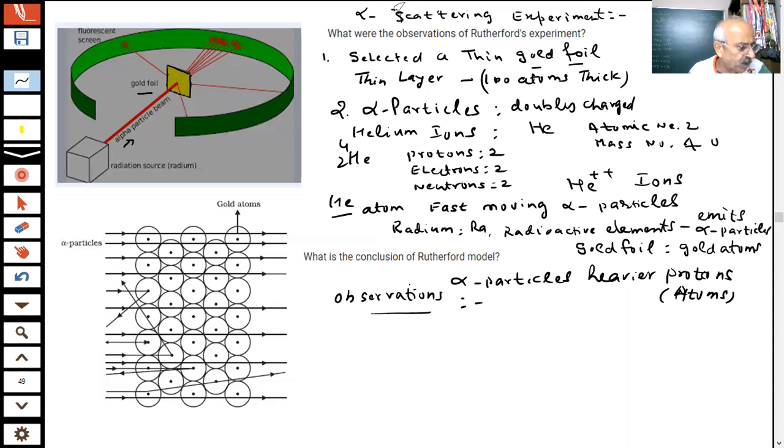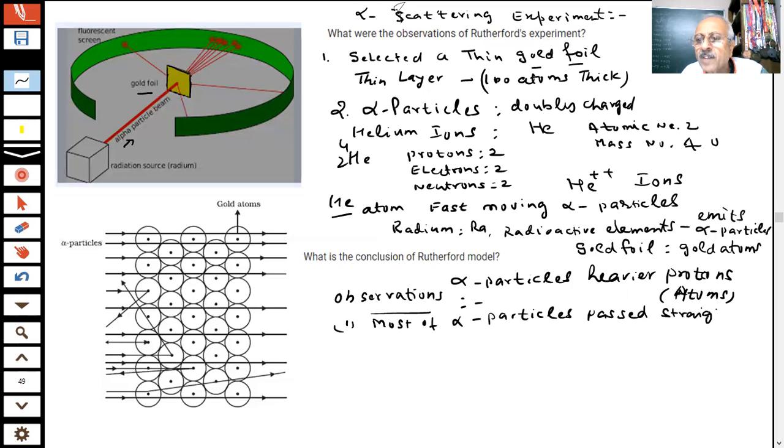He found that most of the alpha particles passed straight through the gold foil. First thing he observed: most of the particles passed straight through the foil.